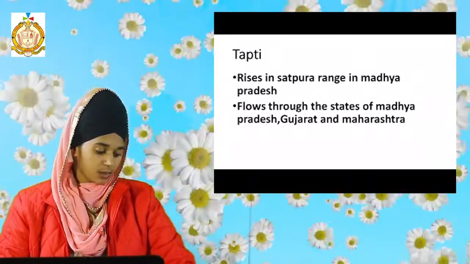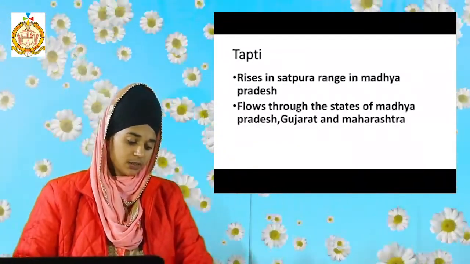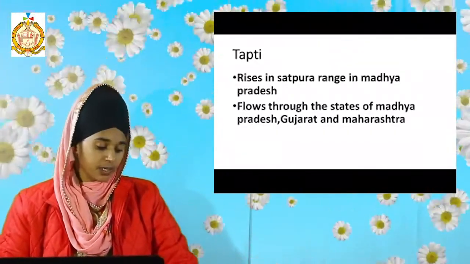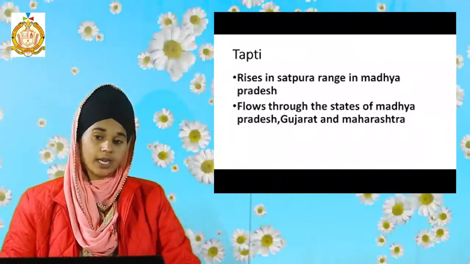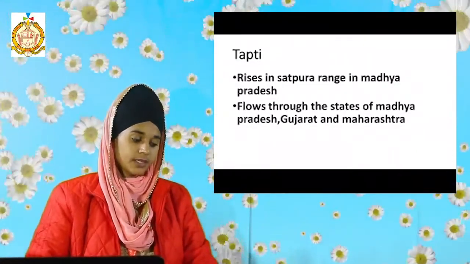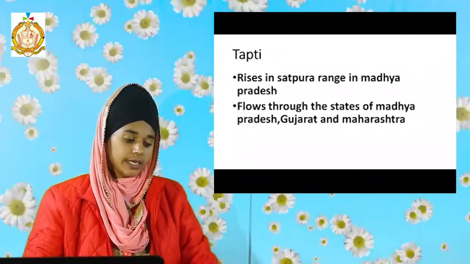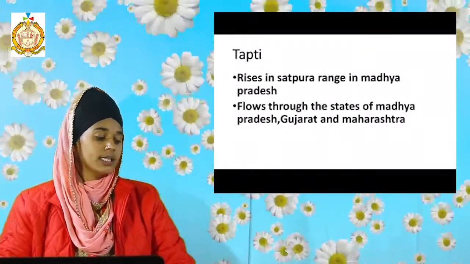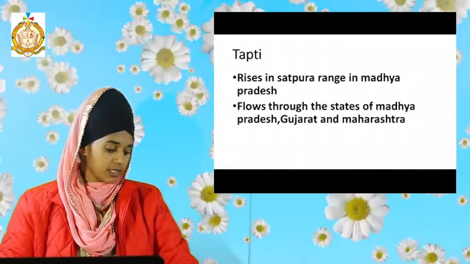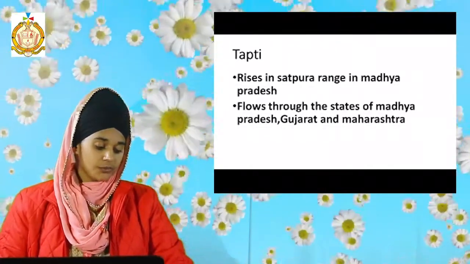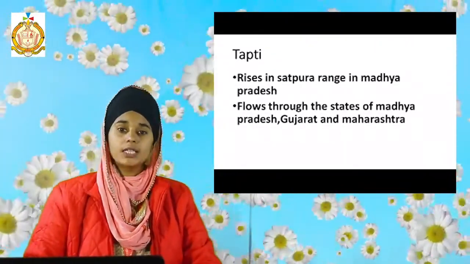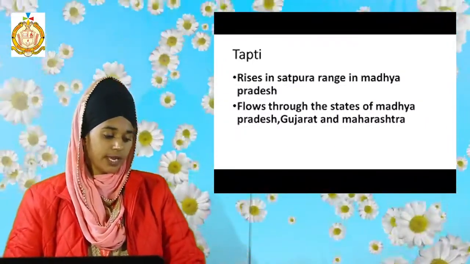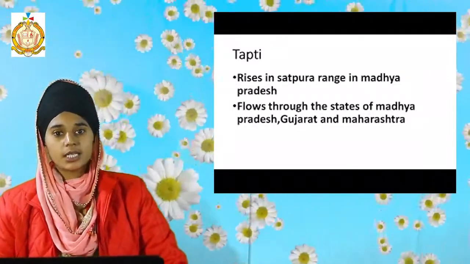Next is question number 4. Which is the largest peninsular river in India? Yes, I have already told you that Godavari is the largest peninsular river in India, and now you have to describe it also. You can write for this that its length is about 1500 kilometers. Because of its length, it is also known as Dakshin Ganga. Next question is, which river provides water for agriculture to the states of Odisha and Chhattisgarh? Yes, that is Mahanadi. Mahanadi river provides water for agriculture to the states of Odisha and Chhattisgarh.